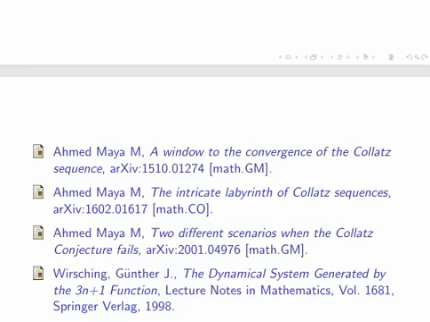Collatz sequences are fascinating. I spent some years working on it, looking at it. It was fun. And you can look at some of the results and how fascinating the Collatz sequences, even without the conjecture, can be. I rest my case. That's it.